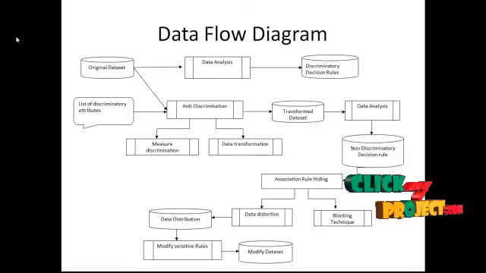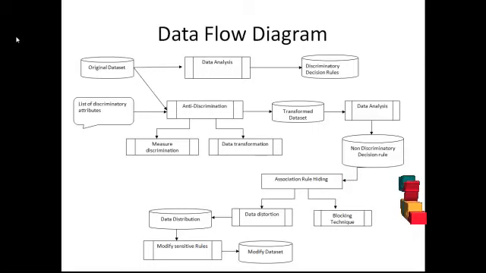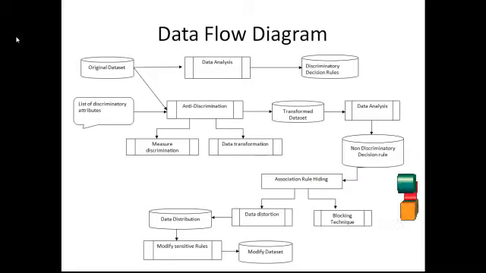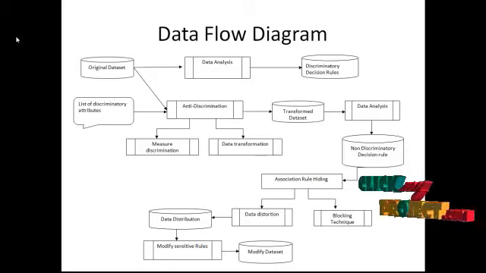The non-discriminative decision rules are transferred to association rule hiding. The data should be hidden during processing using association rule mining. However, this comes with the drawback that the clustering quality tends to degrade if the data distribution changes. The association rule hiding process, with zip code, provides decision security using association rule mining. It is separated into two processes: data distortion and the blocking technique.